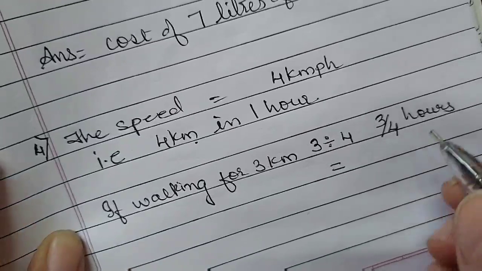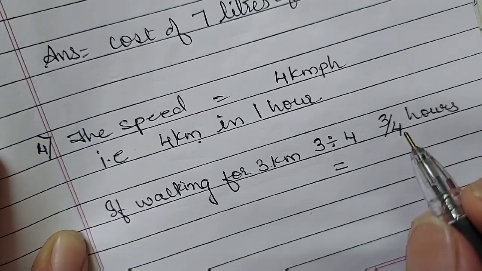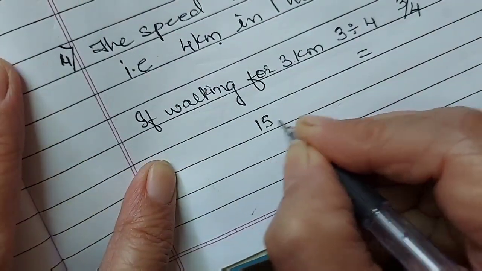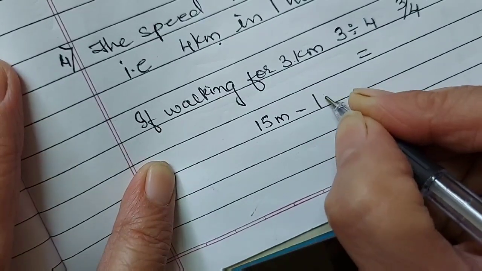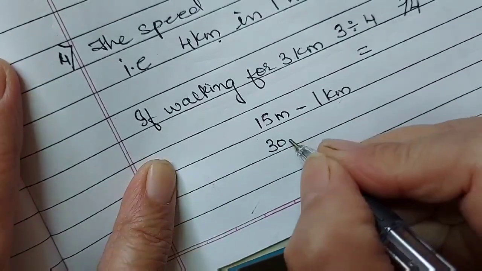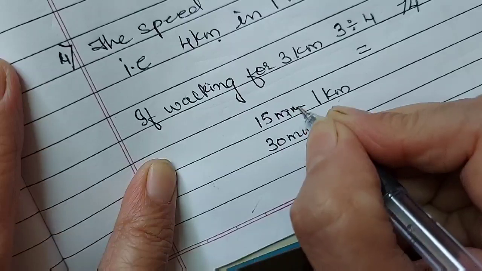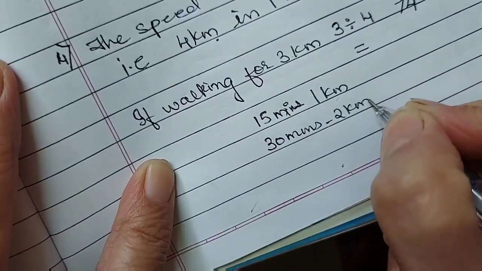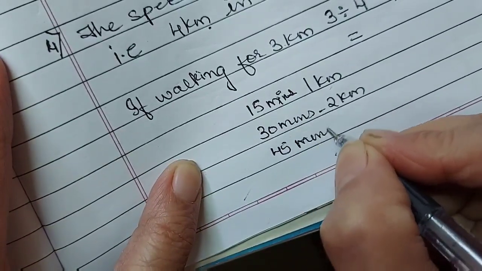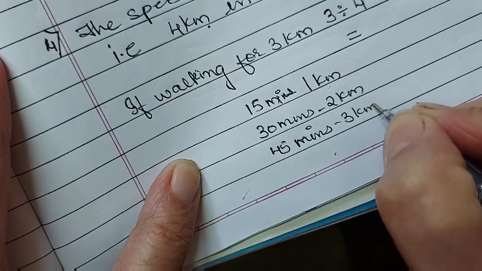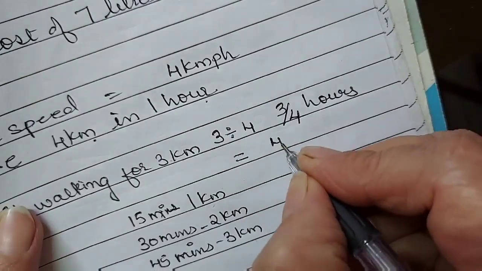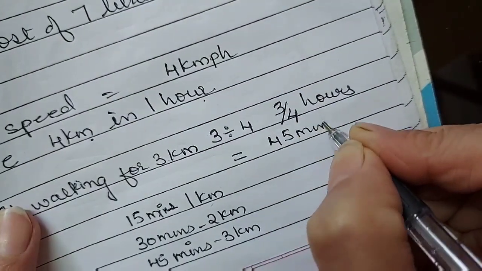3 quarters. 1 quarter, 1 kilometer. That is like if I am talking about hour. So I can say here 15 minutes for 1 kilometer. So it will be 30 minutes for 2 kilometers plus again 15 minutes, 45 minutes for 3 kilometers. That's what we got here. 3 upon 4 hours, 3 quarter hours is equals to 45 minutes.